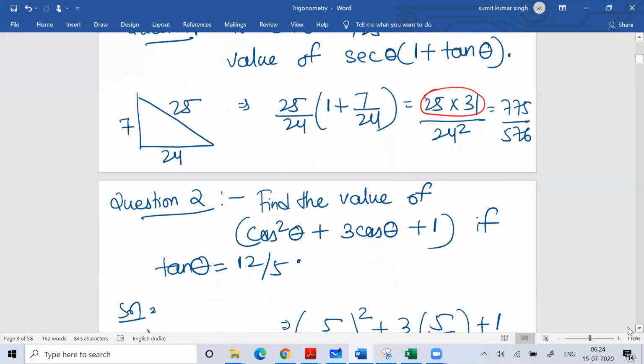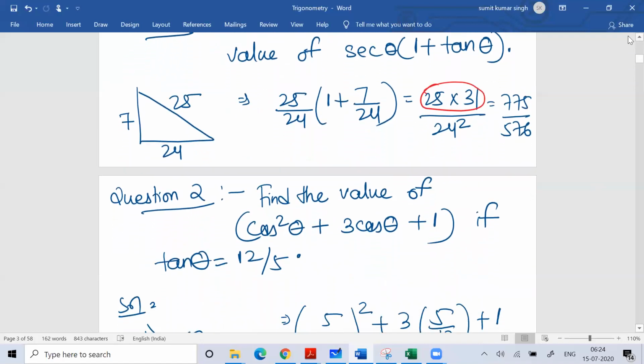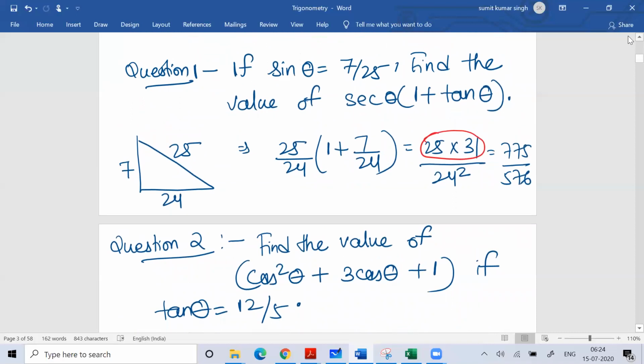See question number 2. You can try this question. I believe you are all well equipped with notebook and pen. So see question number 2, try to solve this question. Everyone please try to solve question number 2.